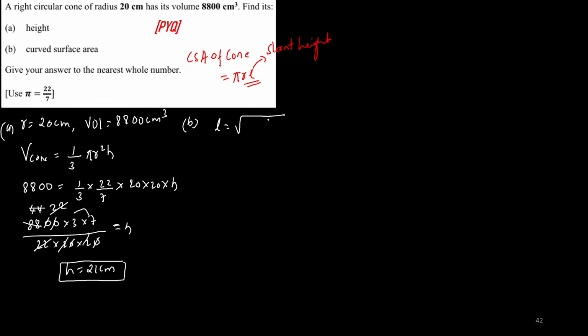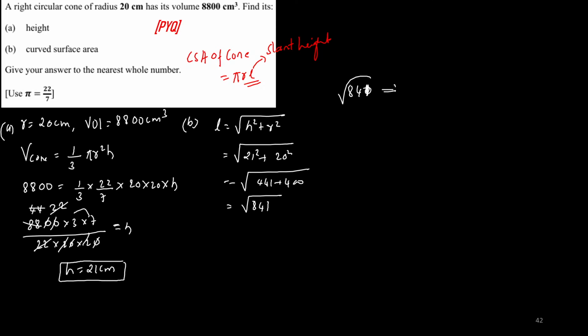L is equal to square root of h square plus r square. So what is h square? Just now we have found 21 square. R square is 20 square. So 21 square is 441 plus 400. So you are going to get 841. Square root of 841, which is very close to 900, and ending with 1.